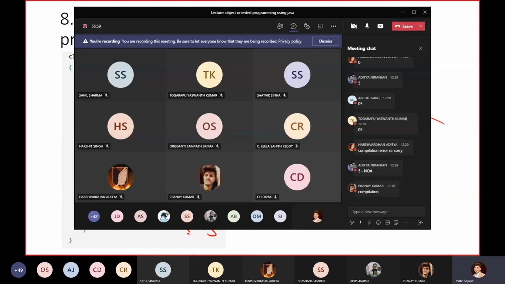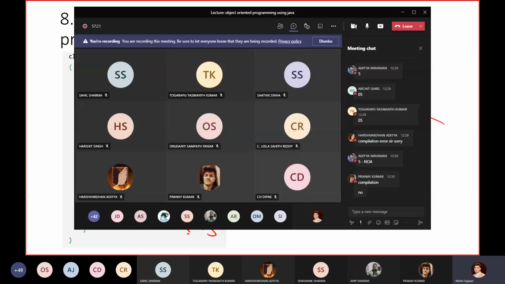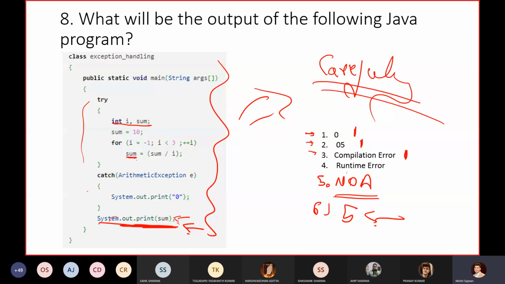Just let me know. That is why, if you execute this code, you will get a compilation error with this statement, because it's a local block. You have created this block, so you cannot access this thing outside that particular block. Got it? So this is the error which you will get, a compilation error.